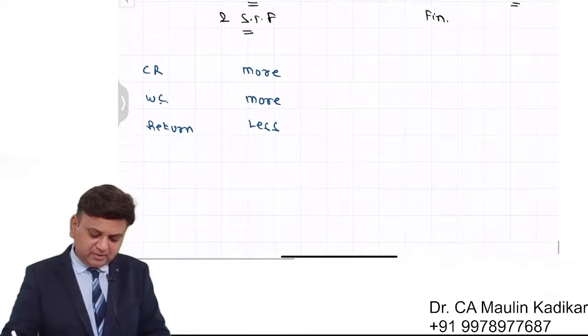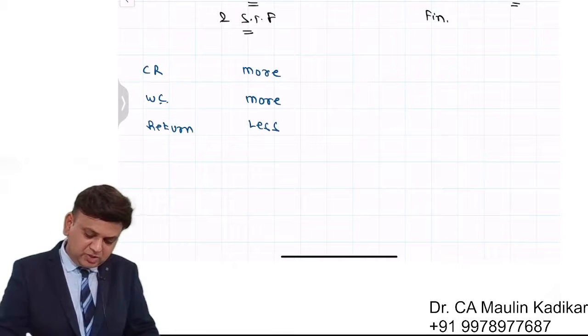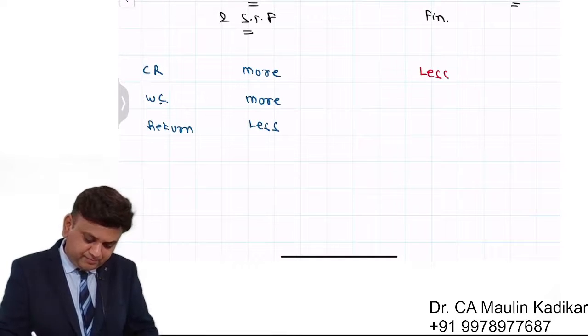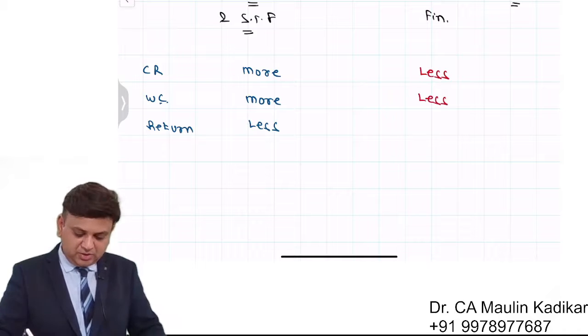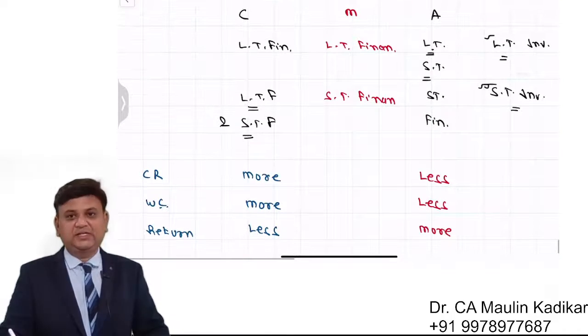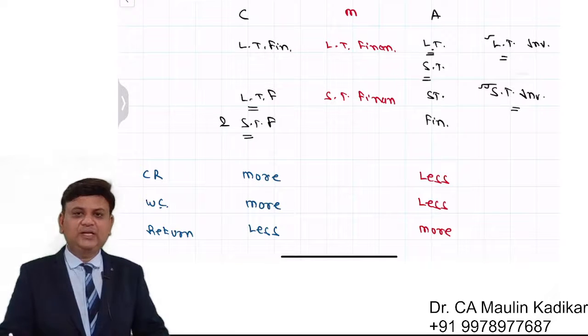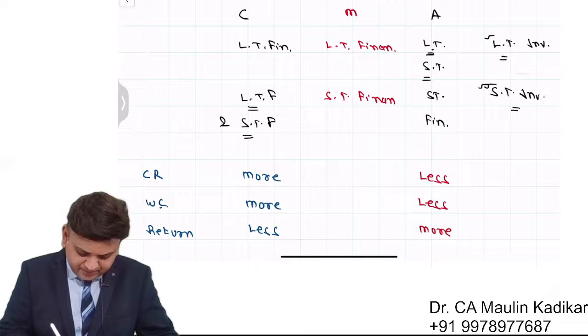Since there is an increase in short-term debt, your current ratio will be less, your working capital will be less, and since the interest cost reduces, your return will be more. That is what we understand. This is the kind of situation you will have, and in case of moderate, everything will be in between.